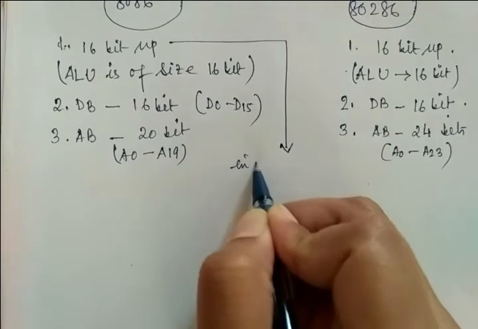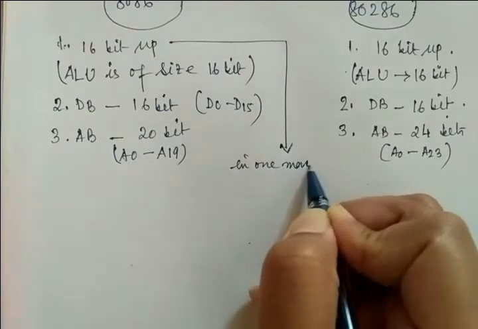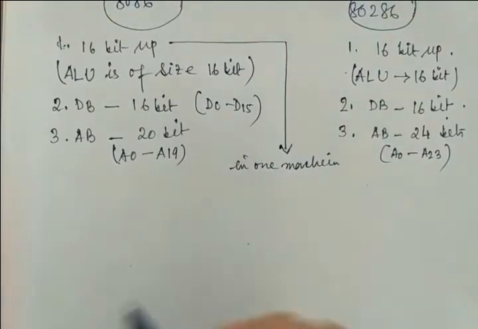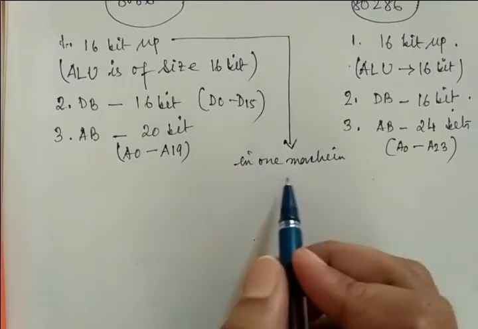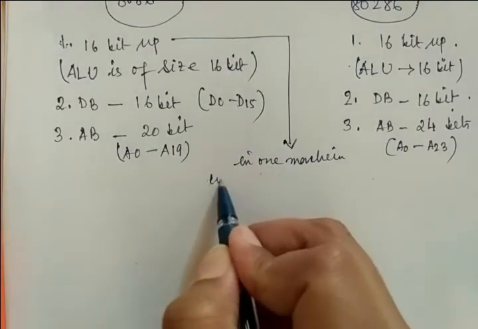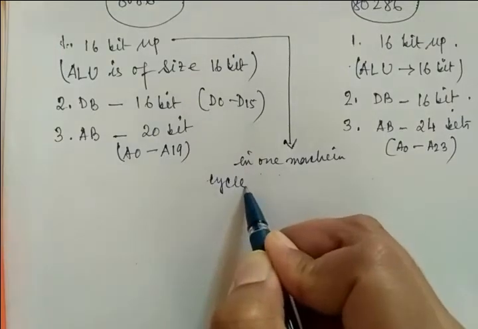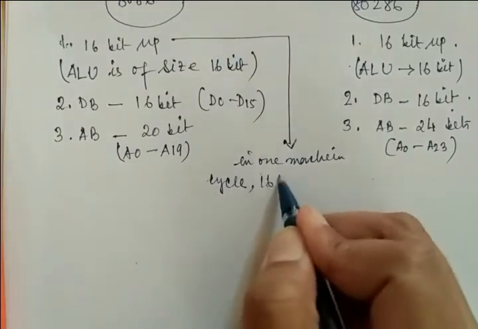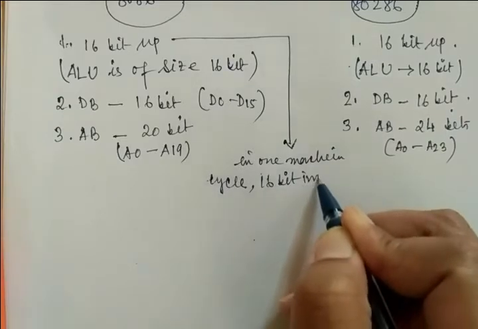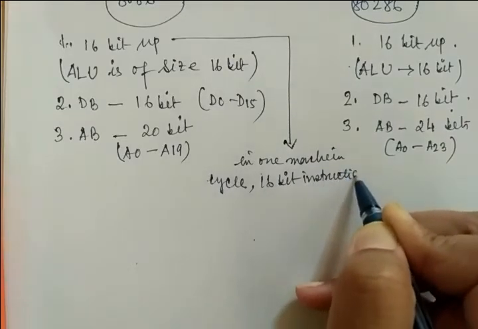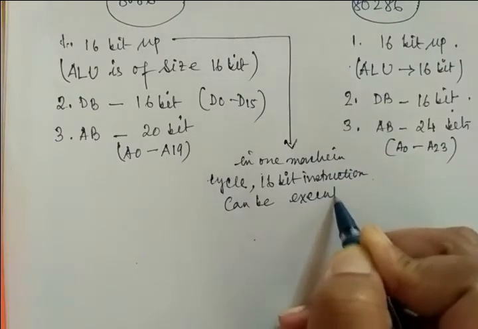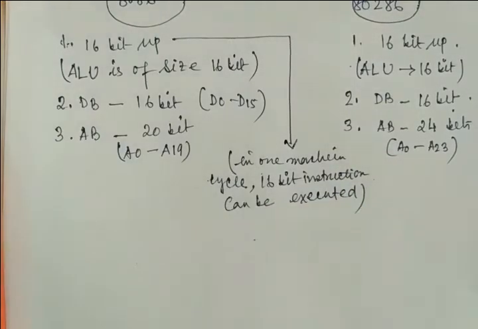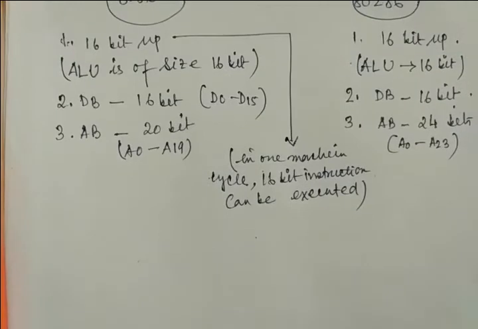Because in one machine cycle, you know the machine cycle, you know the timing diagram, right? You know the T states and everything. So from that concept, we can say that in one machine cycle, the 16-bit instruction can be executed, right? Okay, so I think this will make it clearer why it is called a 16-bit microprocessor, right?